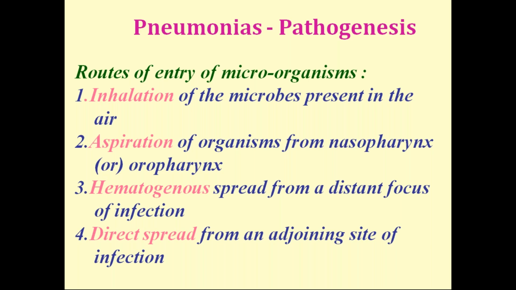So what are the various routes? Inhalation, aspiration of organisms from nasopharynx or oropharynx, then hematogenous spread, and then direct spread. So among all routes, what is the most common route of causing pneumonia? Inhalation. Okay. So for 3 months we are facing a virological war due to this SARS. So that is also due to inhalation. That's why we have to keep a mask whenever we go out.